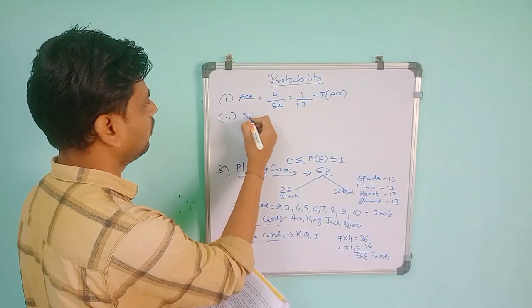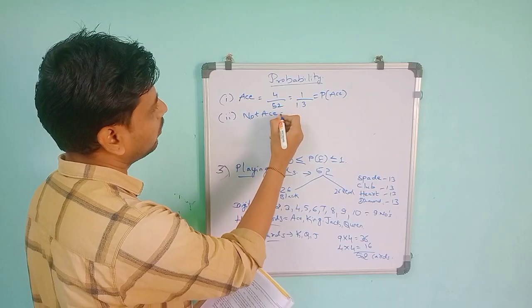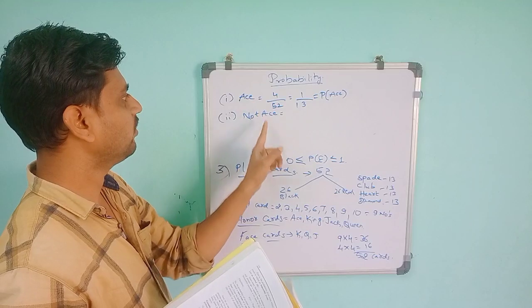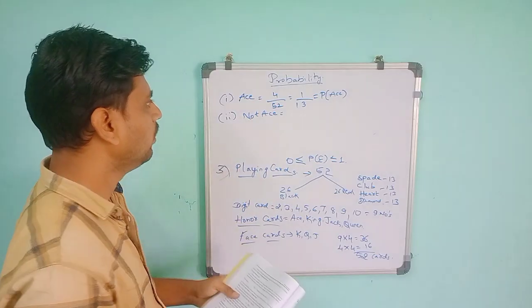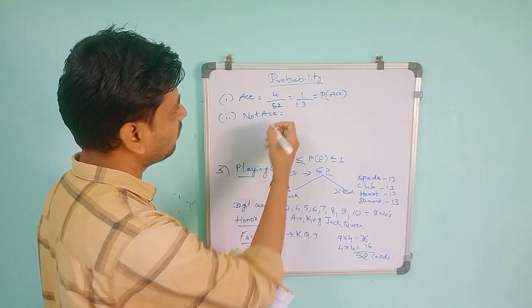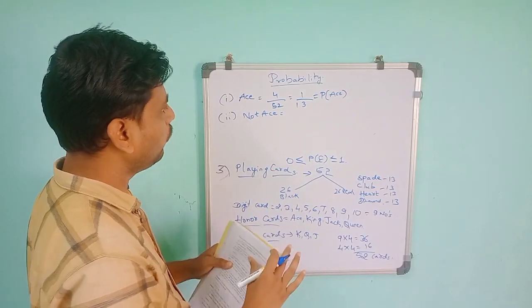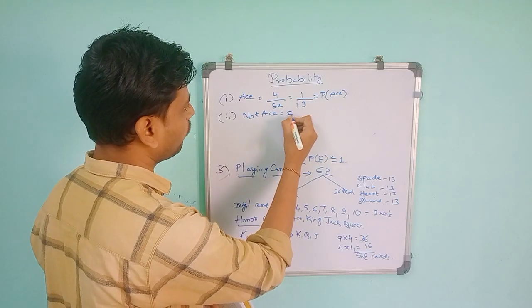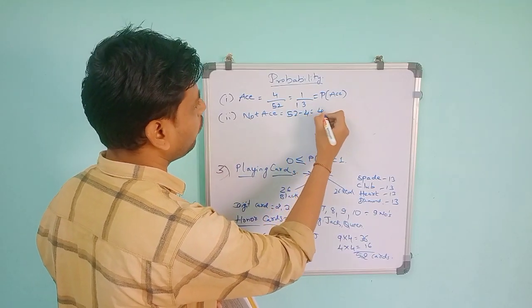So what I told first, P of E plus P of E bar. So the reverse of that, it is having an ace, it is not having an ace. So there are two methods. One is not ace means the remaining cards. Out of 52, with 4 aces, not ace means 52 minus 4, that will give 48.